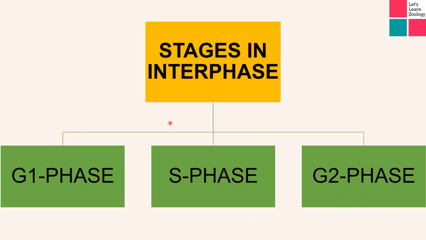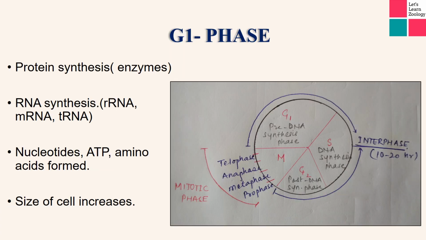Now the interphase is again divided into three phases: G1 phase, S phase and G2 phase. Now the G1 phase is also known as gap 1 phase. So in G1 phase protein is synthesized.